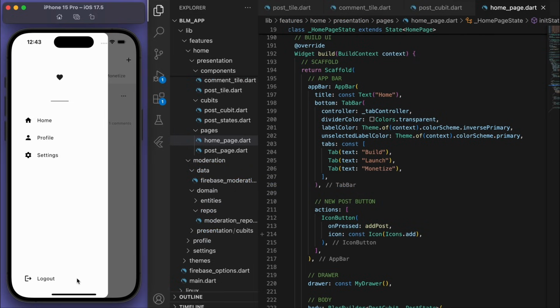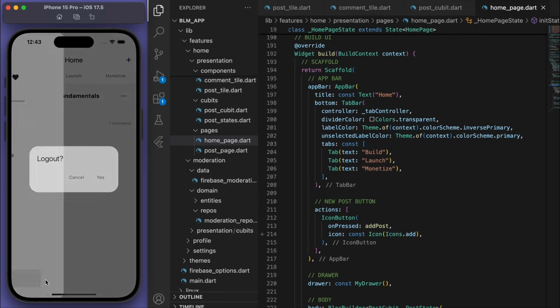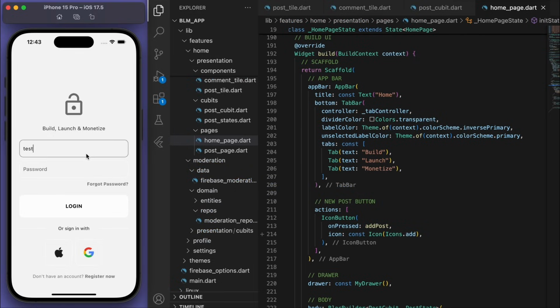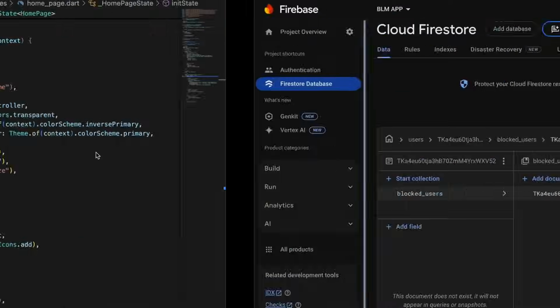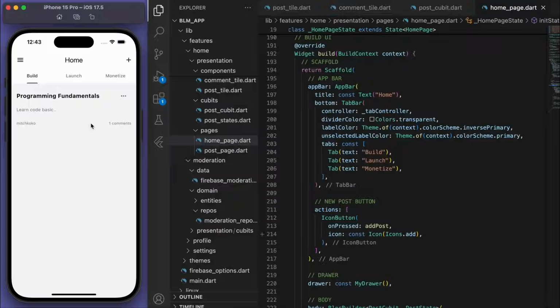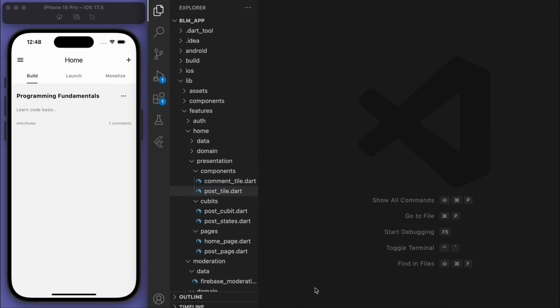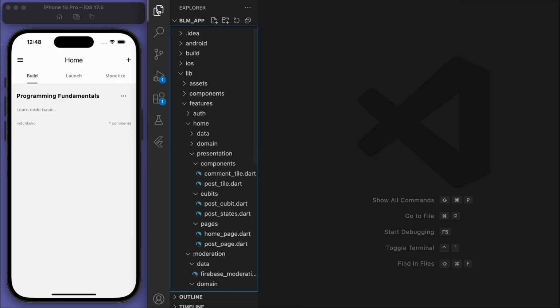So if you block a user, right, let's just sign out and sign into the test account. So you can see that post by Mitch Coco. I can't see a block user option because we already blocked this person. Which means we actually don't want to see any of the posts from anyone who we blocked, right?